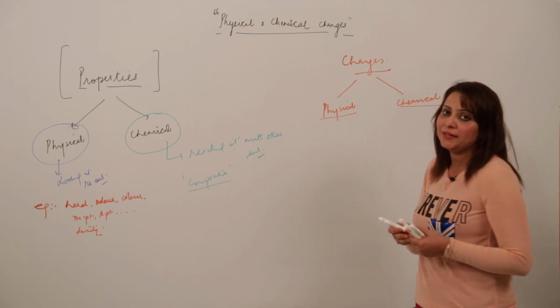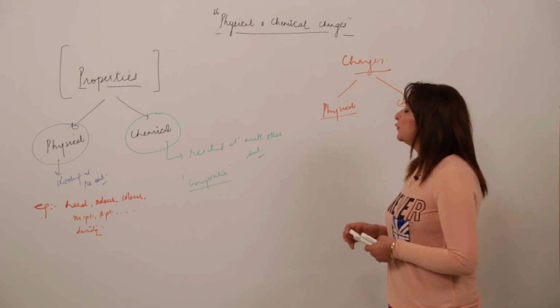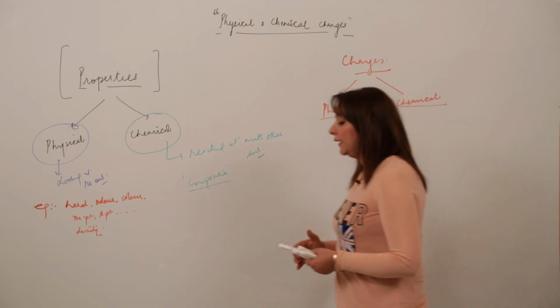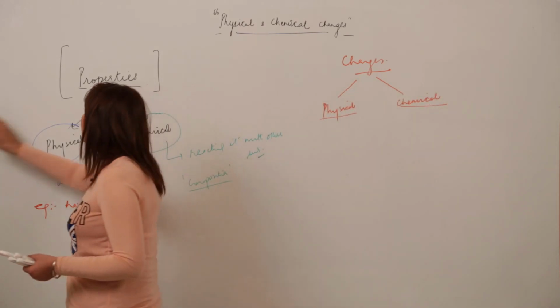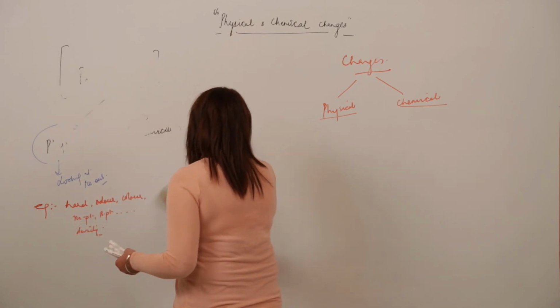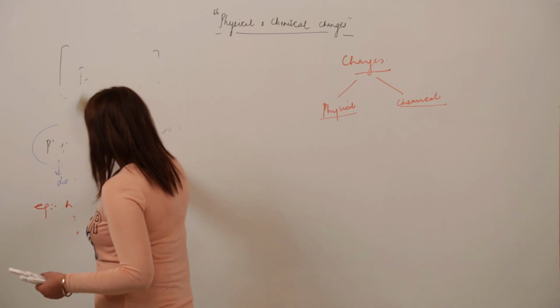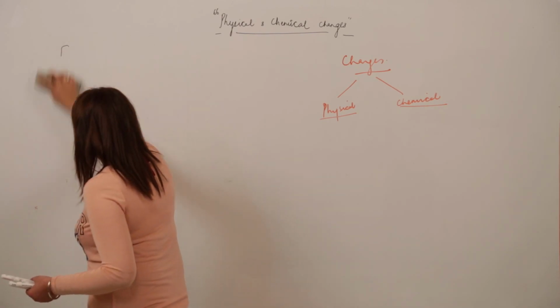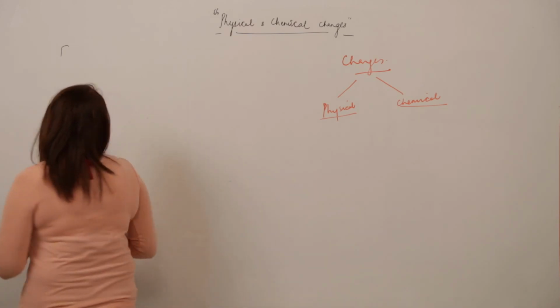So two kinds of changes that occur around us are physical change and chemical change. Now we are going to study the actual difference between these two changes, which have been classified into these two broad categories. So just try to figure out the difference between them. Just carefully look at the board.